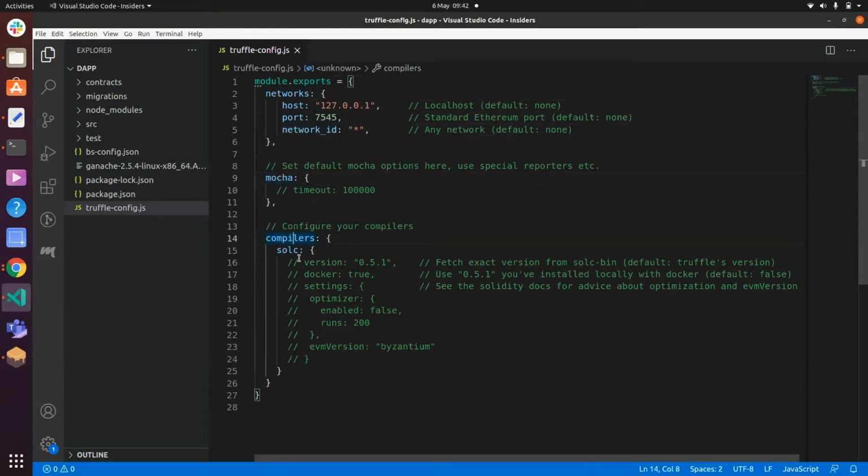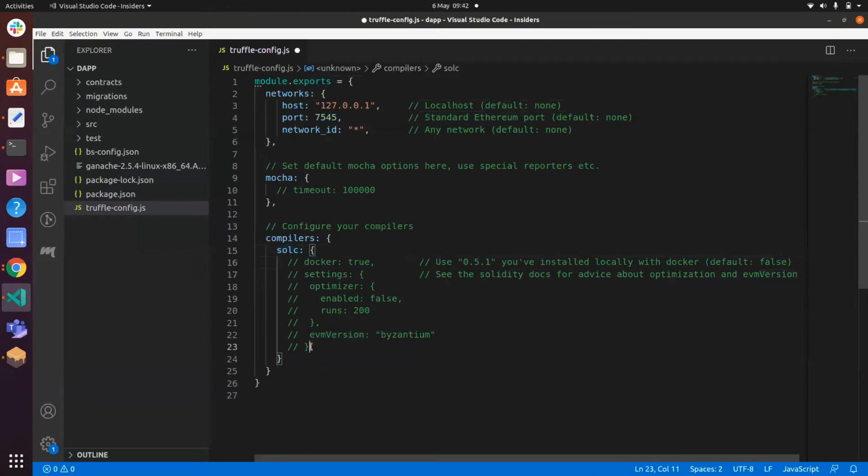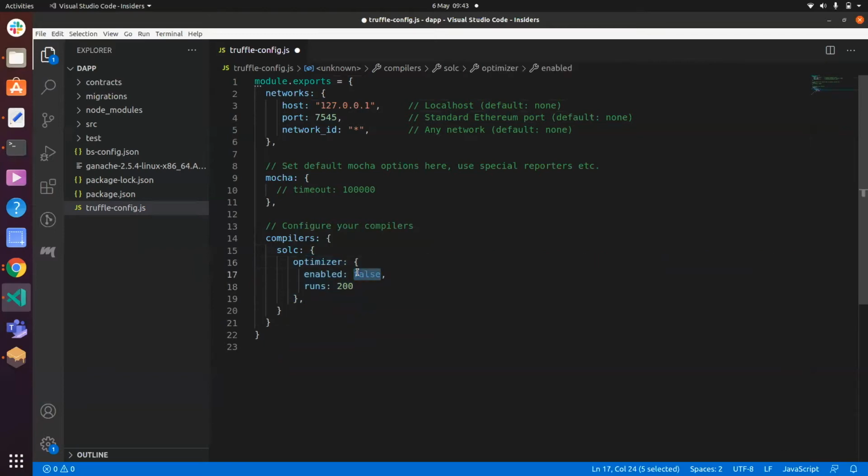And then for compilers, we're using the Solidity compiler. Solidity is the language in which smart contracts are usually written. It's similar to JavaScript, Python, C++ mixed together, essentially. Don't care about the version. Do care about the optimizer. So this will just optimize our code. And I will set enabled to true. The runs parameter is kind of complicated. I'm not going to explain it. But essentially, there are different ways of optimizing. And this should take care of our configs.